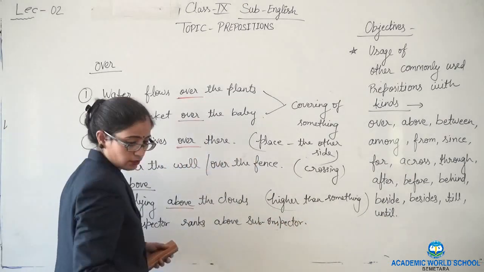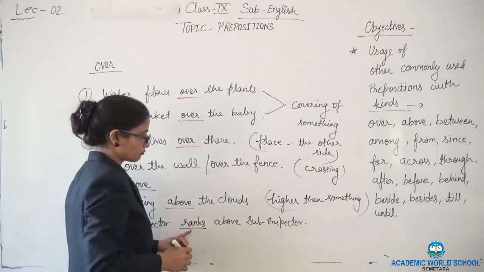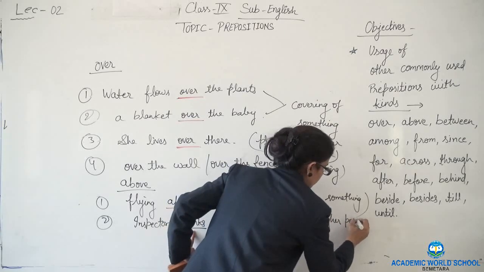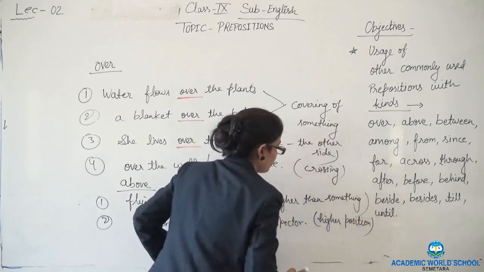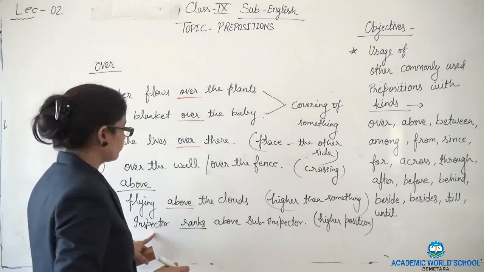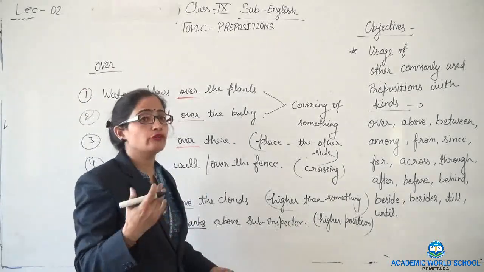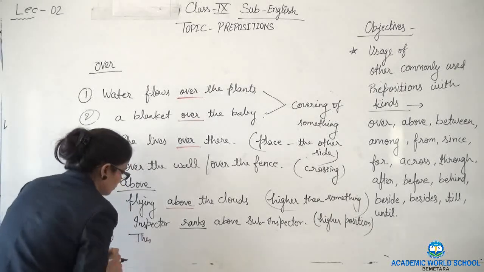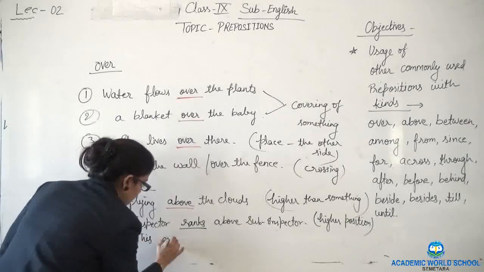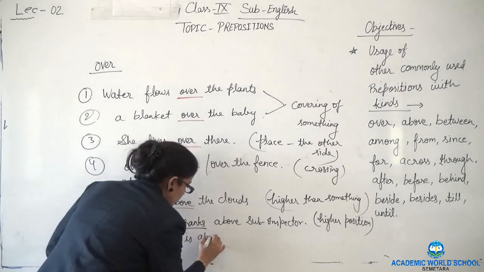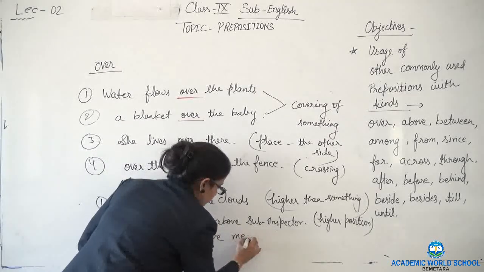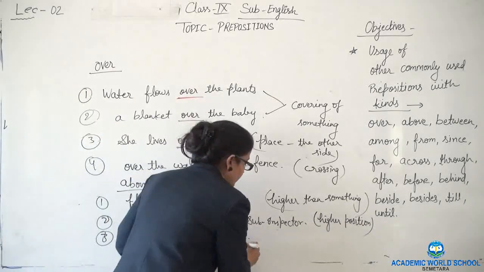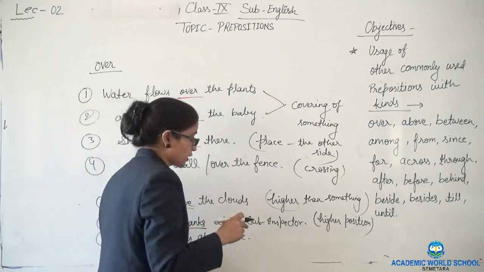So here this is giving the sense of higher position. Sometimes it will give us the sense of beyond, which is out of reach. Like this car is above me. So here this is giving us the sense that it is out of my reach. I cannot control, I cannot afford this.